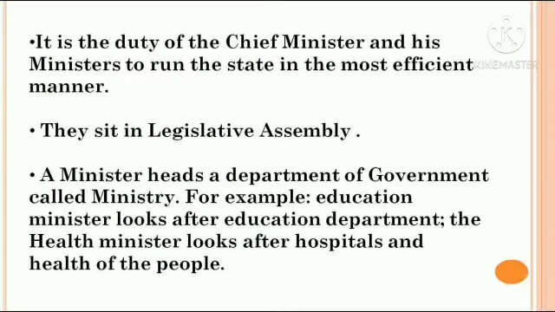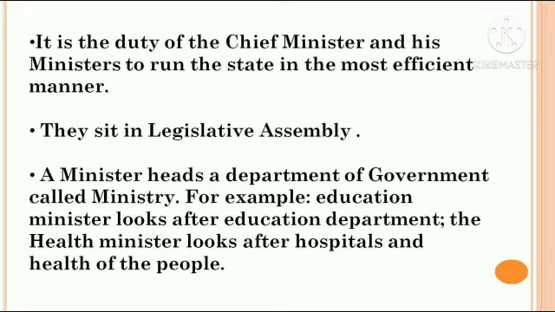Then it is the duty of the chief minister and his ministers to run the state in the most efficient manner. That is the responsibility he has been given, and he was elected by so many MLAs. It is the duty of the chief minister to look at what he can do for the state. Also, the chief minister is answerable to the public.